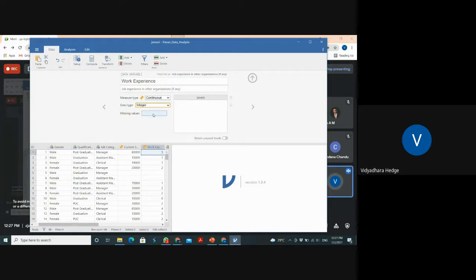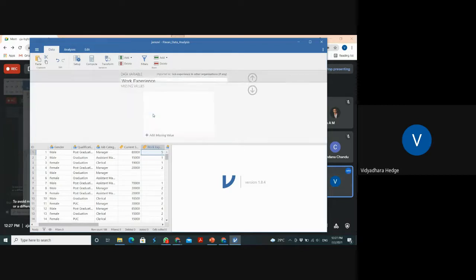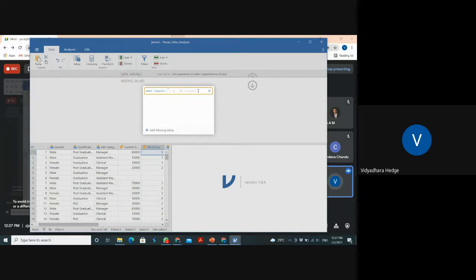And then see, here the missing value option is there. It will give some suggestion to add the missing value. If you click the missing value, see, it is giving the default, you type like that only.